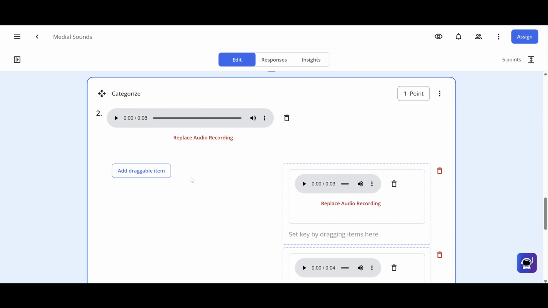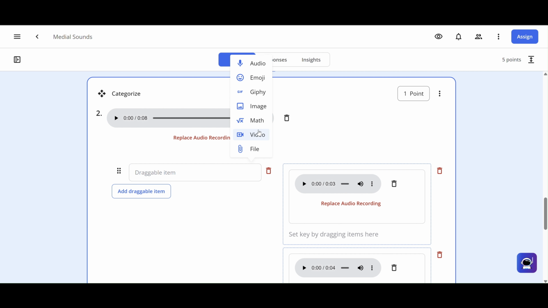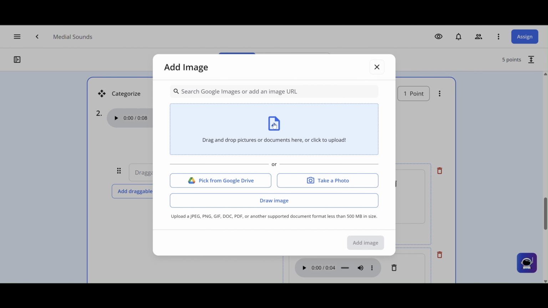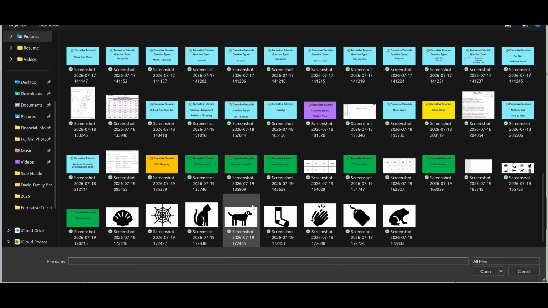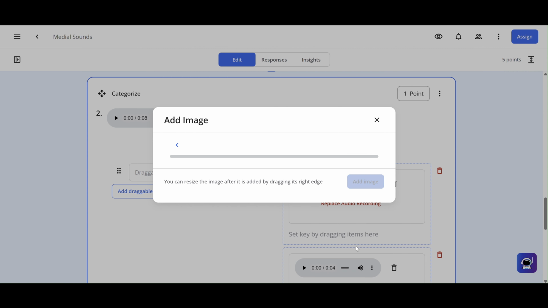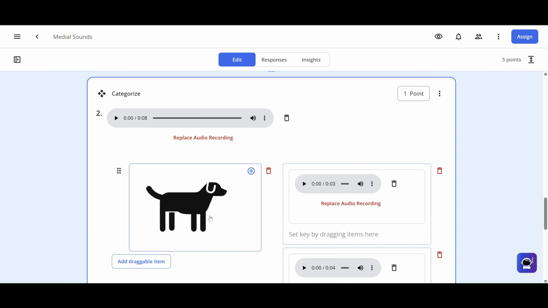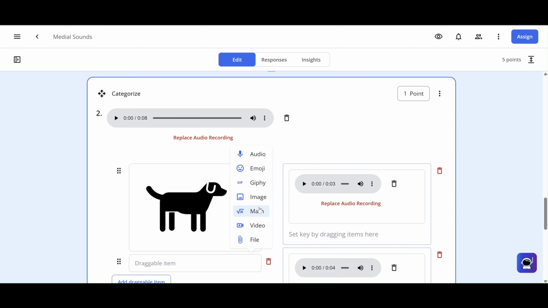This time I'm going to choose a different draggable item. I'm going to choose an image, but I'm going to choose something with a short E this time. A few of those. I don't think we did dog yet. Add another draggable item.